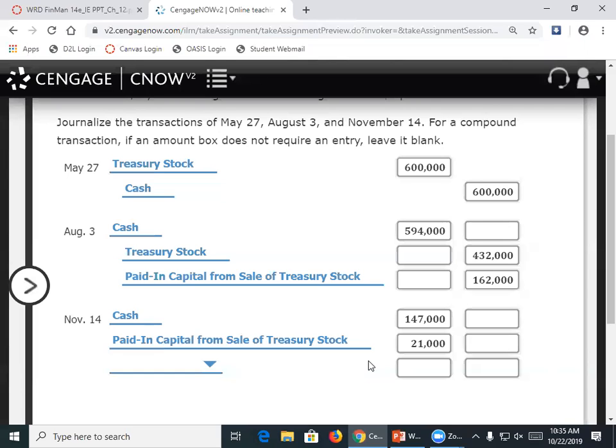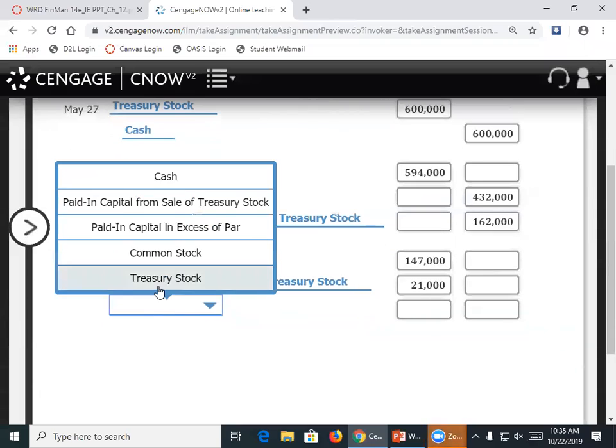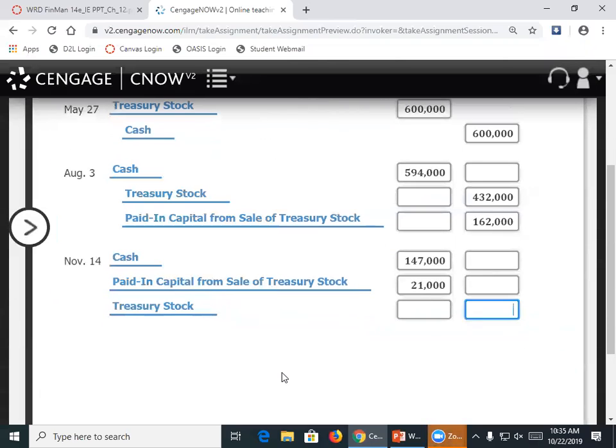And then again, you can add them up, or you can credit treasury stock 21,000 shares at $8 per share, to get a credit to treasury stock of 168,000. Okay.